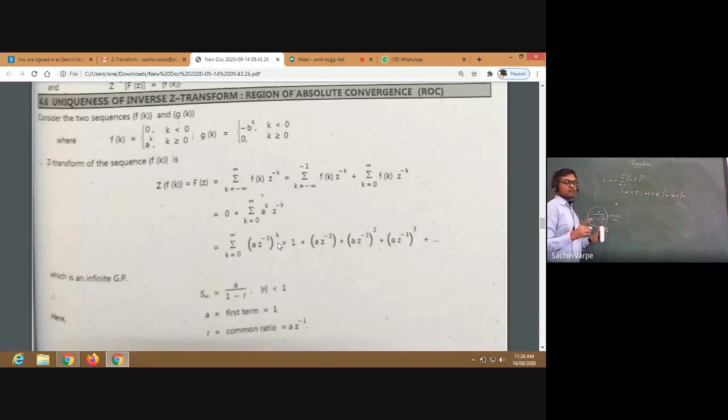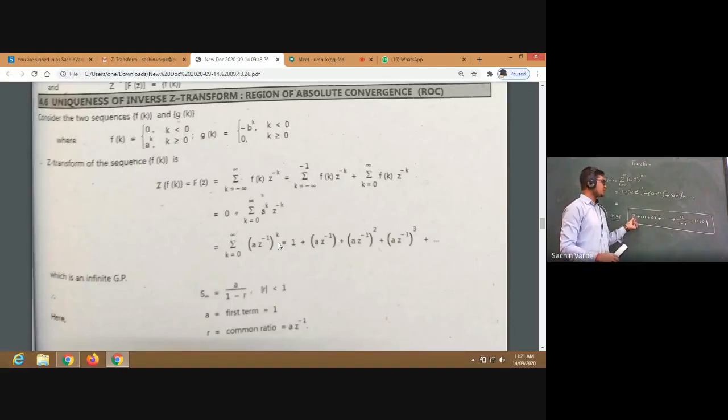Always remember, this is only for the geometric series. I repeat that a geometric series, A plus AR plus AR square plus and so on, will be convergent and converges to A upon 1 minus R if and only if mod of R is less than 1. Fix this. This is very important. This is a geometric series with the common ratio R.